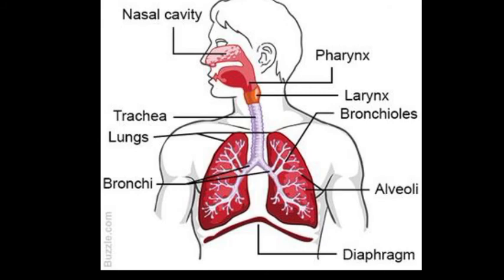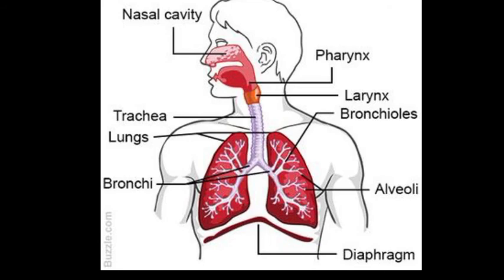The trachea is composed of rings of cartilage, and the cartilaginous rings prevent the collapse of the trachea in the absence of air. Now there is the bronchi. A pair of bronchi comes out from the trachea, and one bronchus goes to each lung. When the bronchi divide into smaller parts, those are called bronchioles.